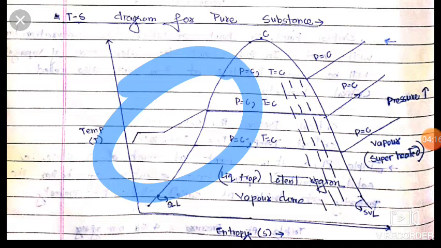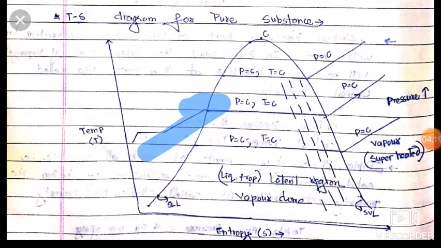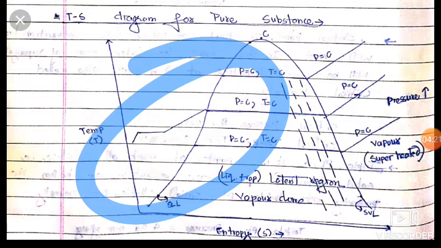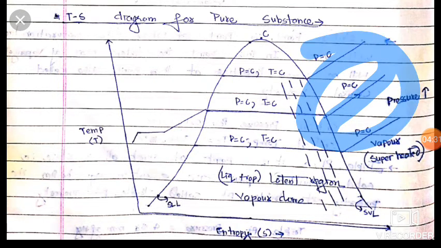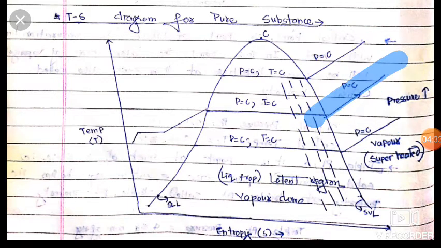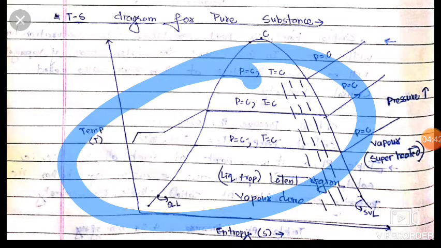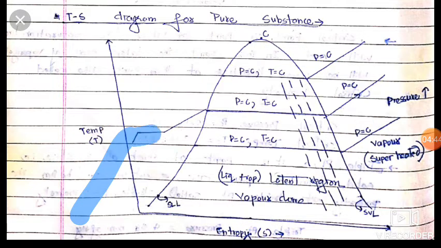So our slope goes upward because temperature is increased. Now this is again the latent region, so here temperature remains constant, and then again there is an increase in temperature, so the slope goes upward. As we know, entropy is a function of temperature, so it is very similar to the variation of temperature.